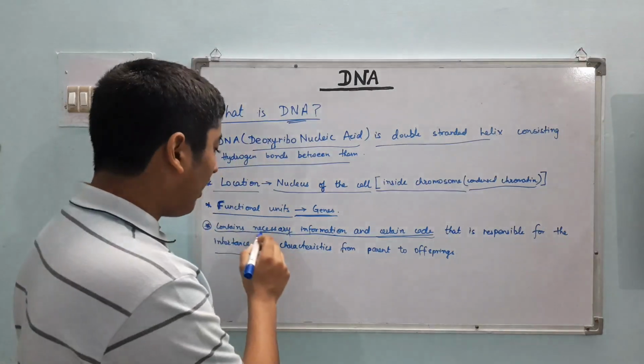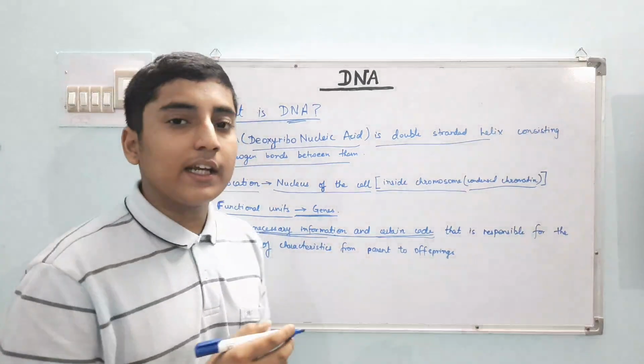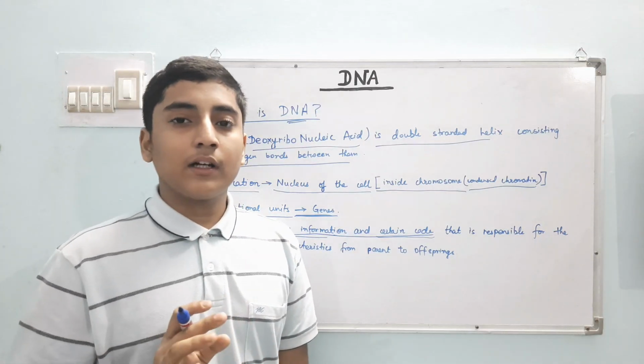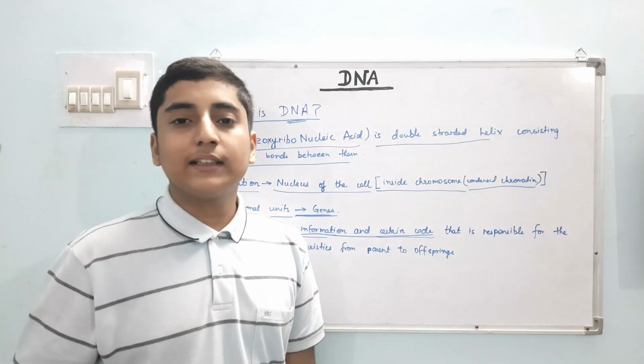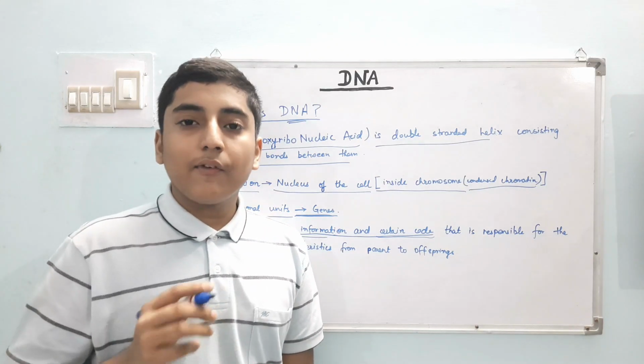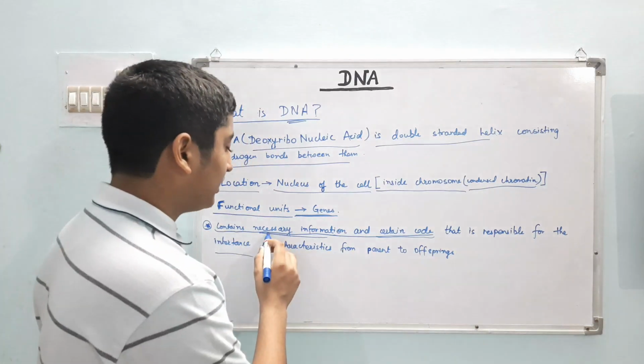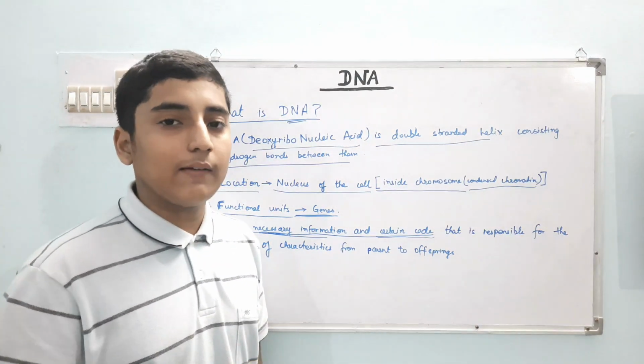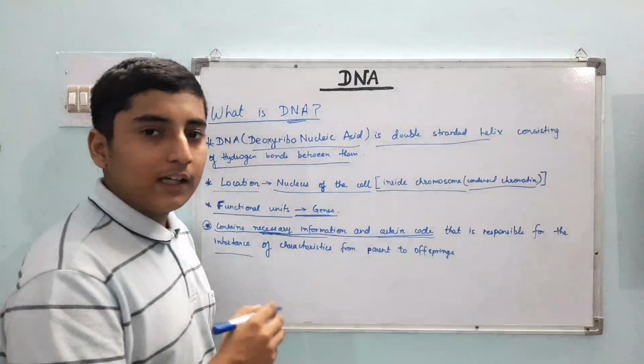And the necessary information is, for example, that the child of an elephant is an elephant and the child of a human is a human, not a tiger or an elephant. This information is present inside the DNA.